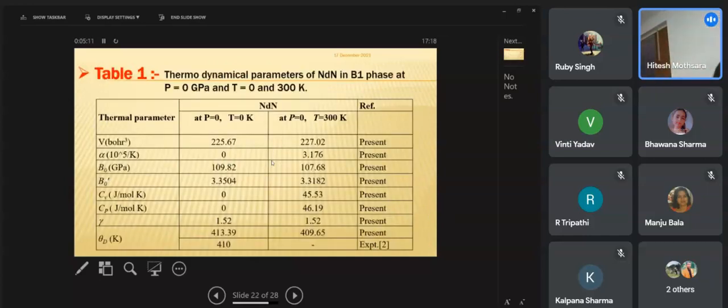We have tabulated the various thermodynamic parameters that we have calculated in this table. That is unit cell volume, thermal expansion coefficient, bulk modulus, its pressure derivative, specific heat at constant volume and pressure, Grüneisen parameter, and Debye temperature. Our calculated value for Debye temperature is 413.39 Kelvin, which is in good agreement with the previously reported experimental value, that is 410 Kelvin.